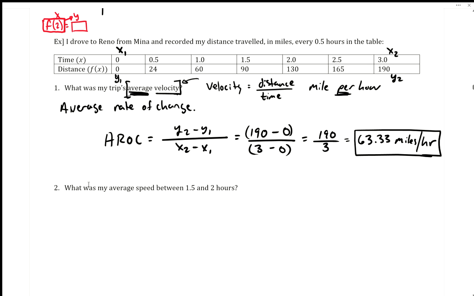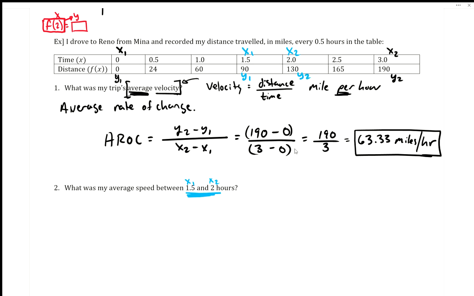Okay, and then now let's try this number 2. So it's asking, what was my average speed between 1.5 and 2 hours? Okay, so I'm going to do this one in blue. So 1.5 and 2 hours. So that's the x1 and that's the x2 in this case. So I have 1.5, and mark that in blue, and 2. There we go. So there's my x1 and x2. And then instantly connecting, that would be the y1 and that would be the y2.